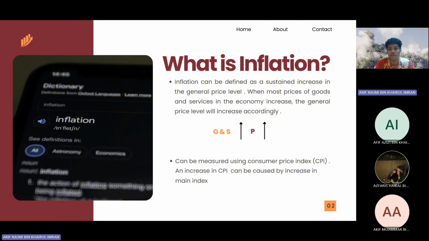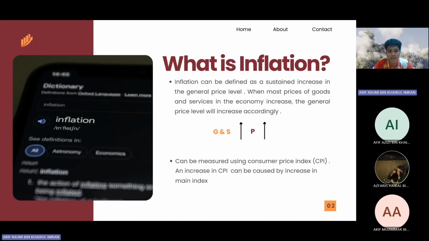So what is inflation? Inflation can be defined as a sustained increase in the general price level. When most prices of goods and services in the economy increase, the general price level will increase accordingly. So a higher general price level indicates a high inflation rate in the economy. If the inflation rate is said to be 3%, it means that on average, the price of all goods has increased by 3%. And the inflation rate can also be measured using the Consumer Price Index, CPI.